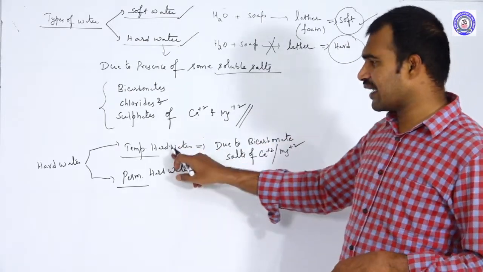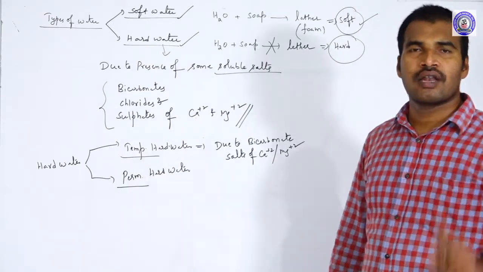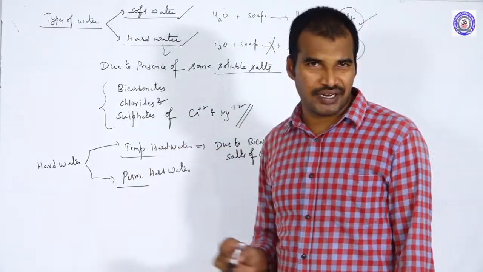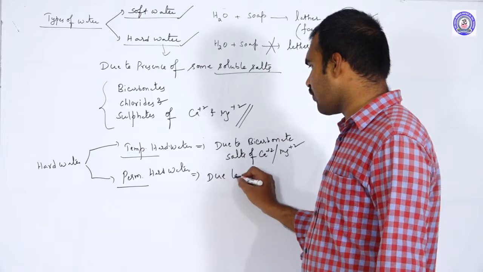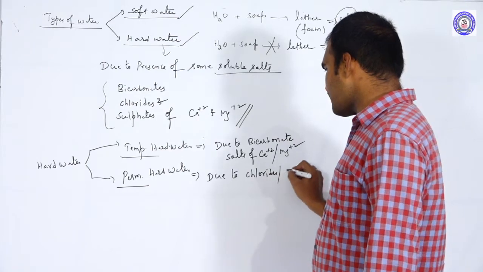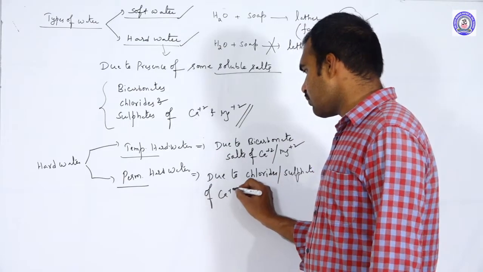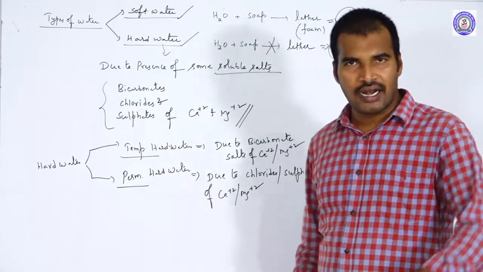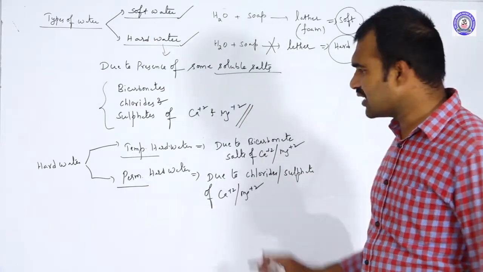Why do we call it temporary? Because we can easily remove this hardness simply by boiling or by the addition of lime. That is why we call it temporary hardness. Whereas permanent hard water means the hardness of hard water is due to the presence of chlorides or sulfates of calcium or magnesium. We cannot easily remove this permanent hardness simply by boiling. That is why we call it permanent hardness.